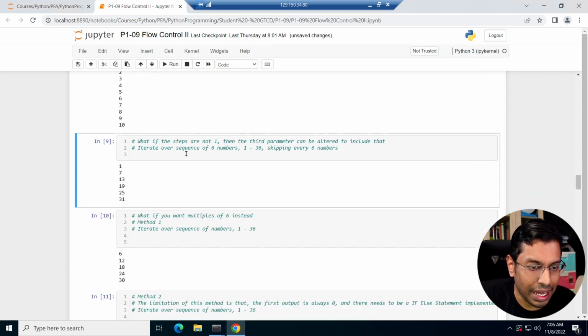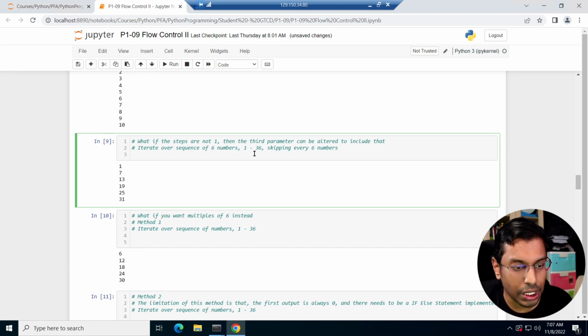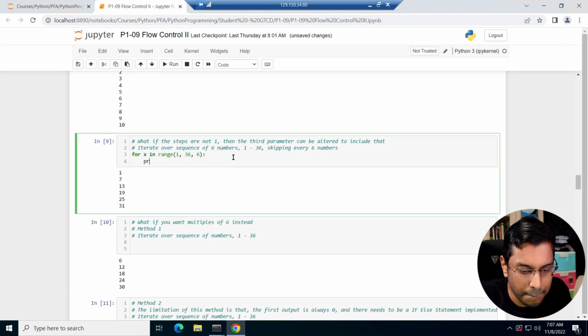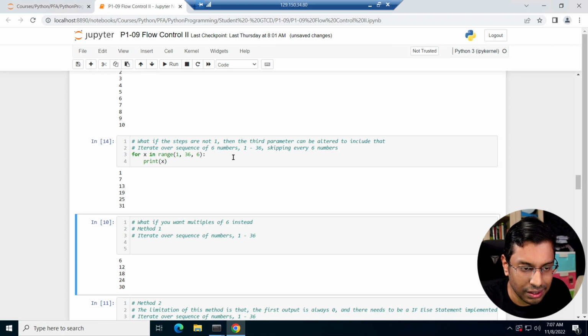What if the steps are not 1? This is what I kind of covered earlier, but never mind, let me do this again in a bit more detail. The third parameter can be altered to include that. Let's do a quick example. For x in range 1 to 36, I want to skip every 6 numbers. If I run this and print x, it gives me 1, 7, 13, 19, 25, 31.